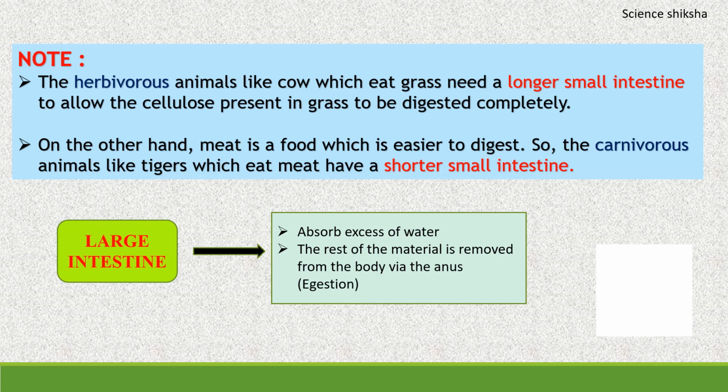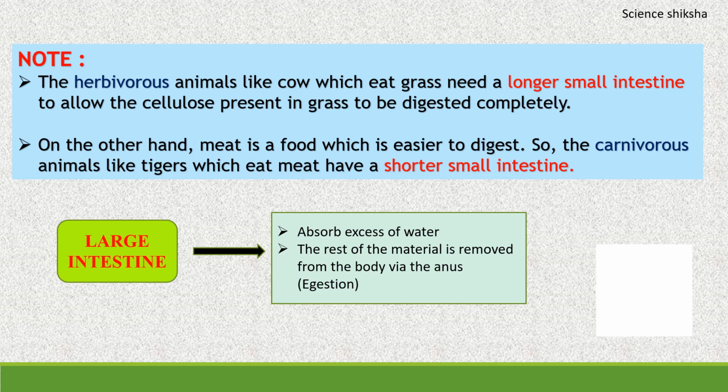On the other hand, meat is a food which is easier to digest, so carnivorous animals like tigers which eat meat have a shorter small intestine. So in the small intestine, complete digestion of carbohydrates, fats and proteins takes place, and also the absorption of the digested food takes place through the villi into the blood.